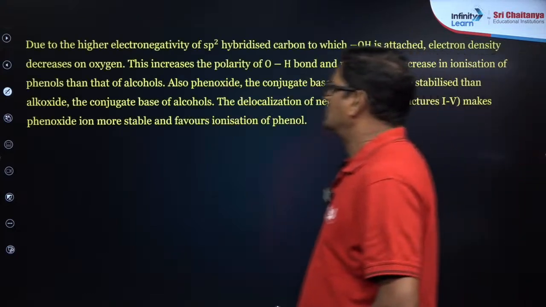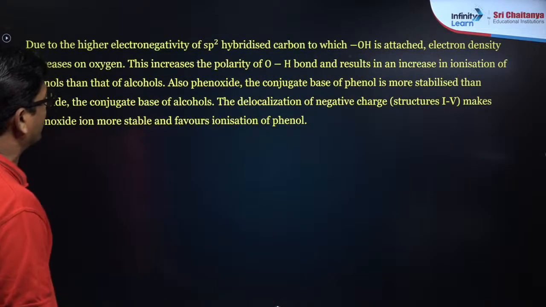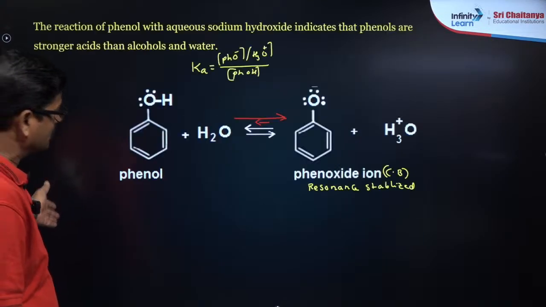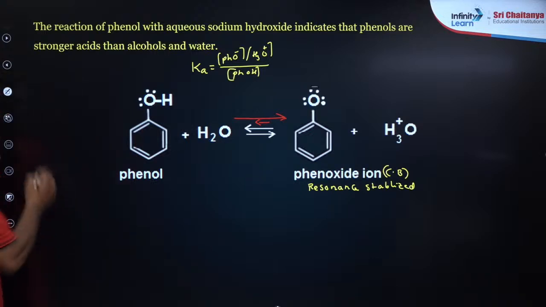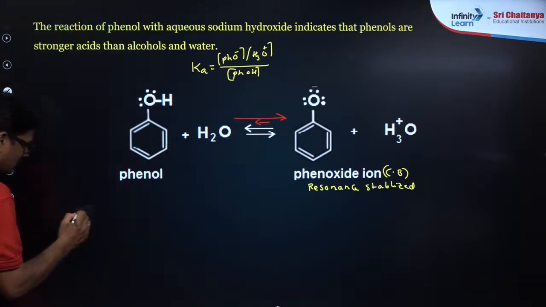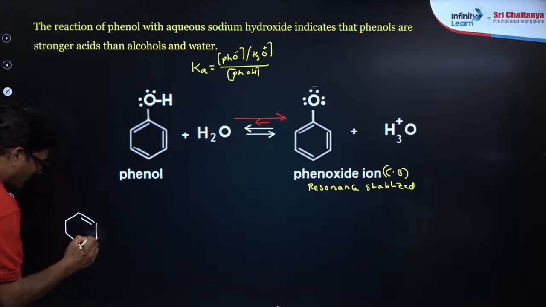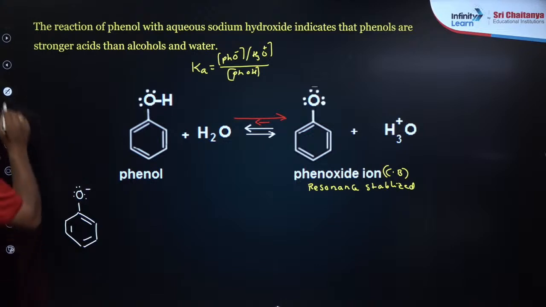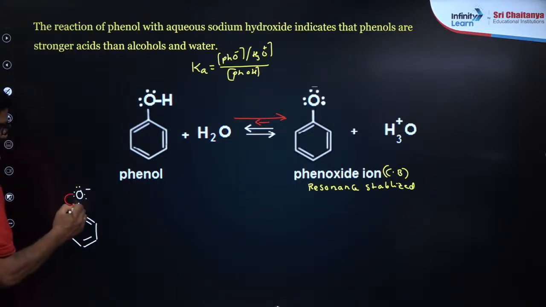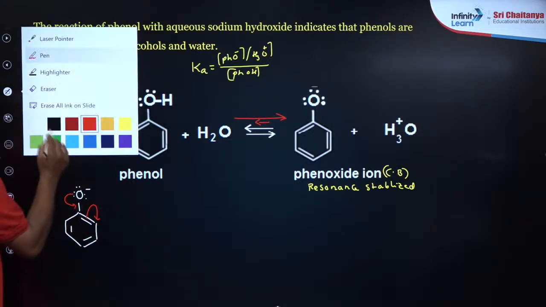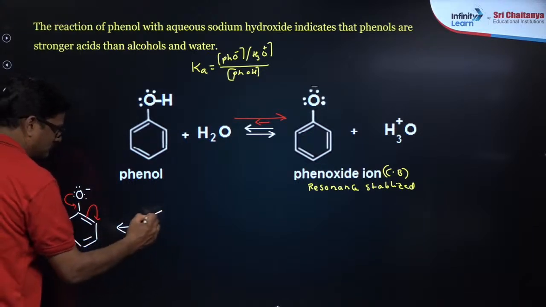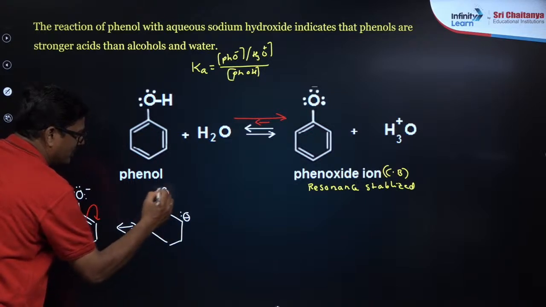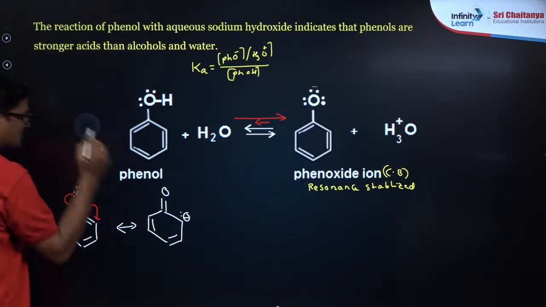So due to higher electronegativity of sp2 hybridized carbon atom, the phenoxide ion's resonance happens like this. I just want to show the resonating structures of the phenoxide ion. This is your phenol. The negative charge comes down by resonance, so it is resonance stabilized, and it is going to have further resonating structures.